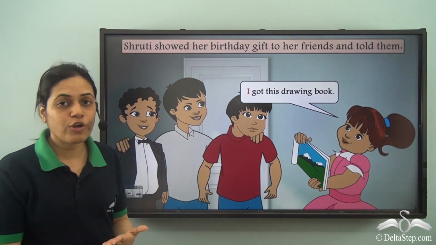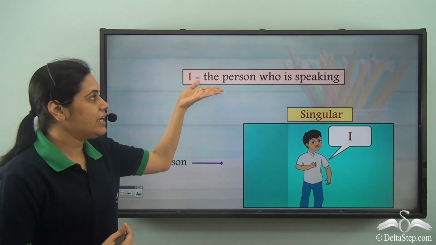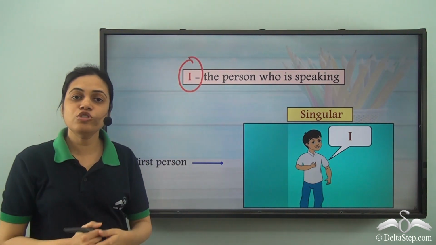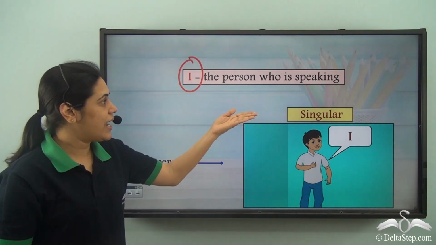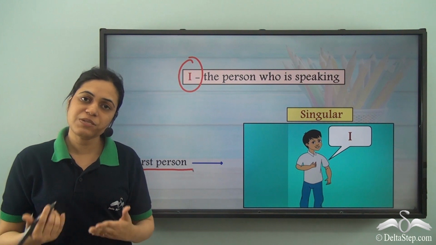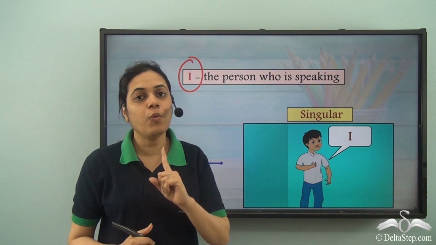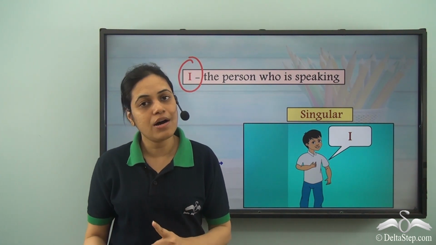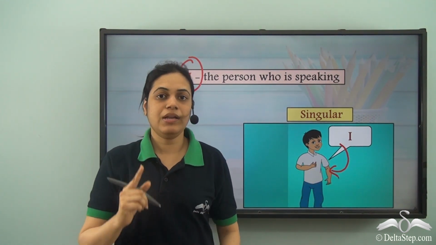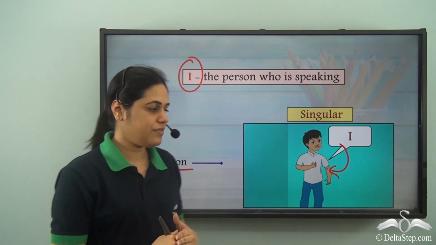So always the pronoun used when the person wants to refer to himself or herself is I. It is used both for masculine and feminine gender. So I is the person who is speaking. It is a pronoun used for the person who is speaking. That is the first person. So the person who is speaking is the first person and singular. That means he is referring only to himself or herself. So I refers to just one person and that person is speaking about himself or herself.